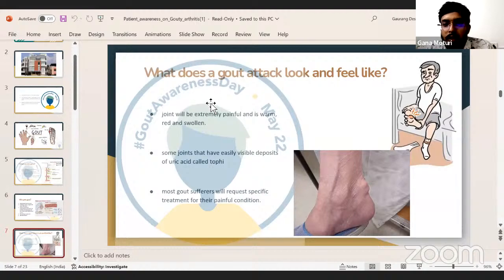What does a gout attack look like and how do the patients feel? I'll be explaining the symptoms. Basically, the patient who has a gout attack will have the involved joint extremely painful, associated with warmth, redness, and swelling of the joint. If he is having chronic attacks of gout, we can see the deposits of uric acid known as tophi. Most gout sufferers will request specific treatment for their painful condition because it is the worst pain they experience when they get a gout attack.